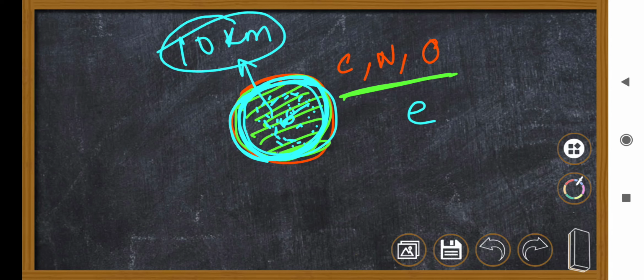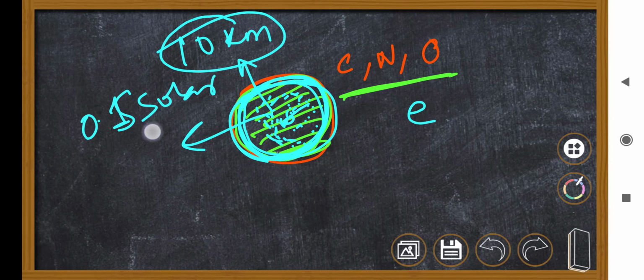So when our sun goes into this red giant, asymptotic giant branch, and then forms a planetary nebula, its core will be only 10 kilometers and it will have carbon, nitrogen and oxygen in the center. And this is so dense, and the mass of this will be like 0.5 solar mass. So half of the mass of the sun will be lost in the planetary nebula, half mass will remain, roughly 0.5 mass or something like that.